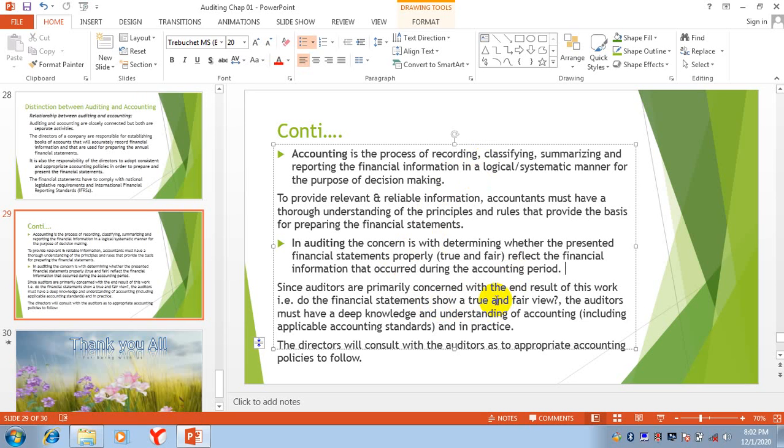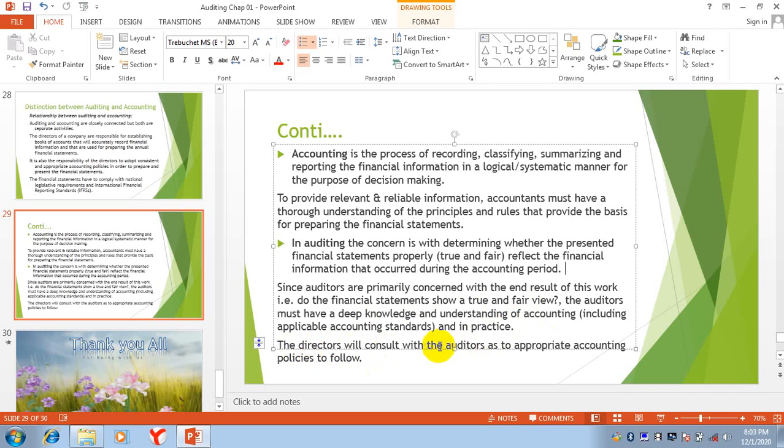The auditors must have deep knowledge and understanding of accounting, including applicable accounting standards and in practice. In practice means he has deep knowledge and experience in these financial statements.